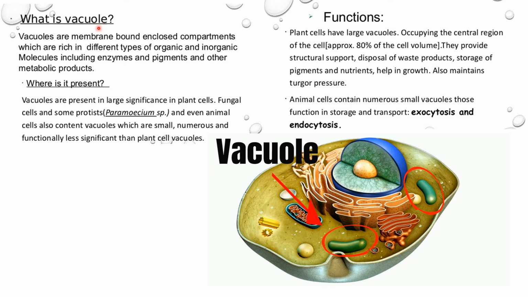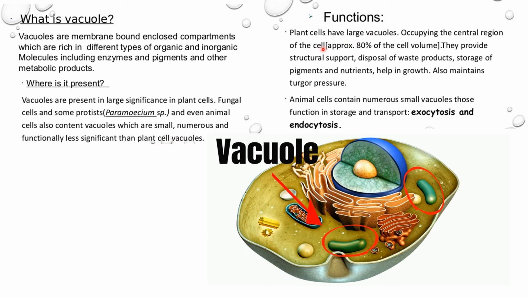Now, what is a vacuole? Vacuoles are membrane-bound enclosed components. So these are the vacuoles which you can see, which are rich in different types of organic and inorganic molecules, including enzymes, pigments and other metabolic products. They are present in large, significant numbers in plant cells, fungal cells and protists, and even animal cells contain vacuoles, which are small, numerous and functionally less significant than plant cell vacuoles.